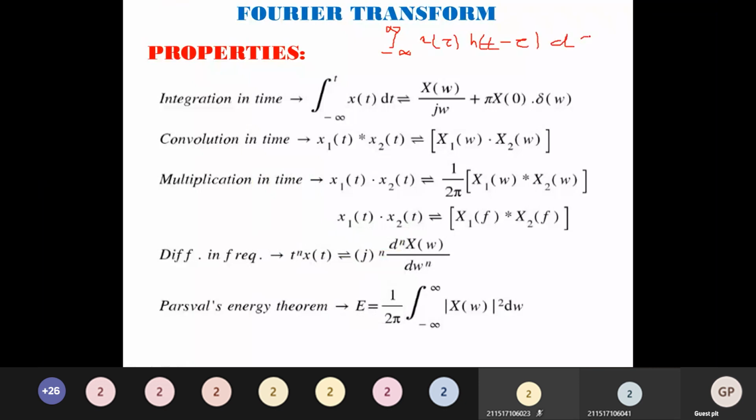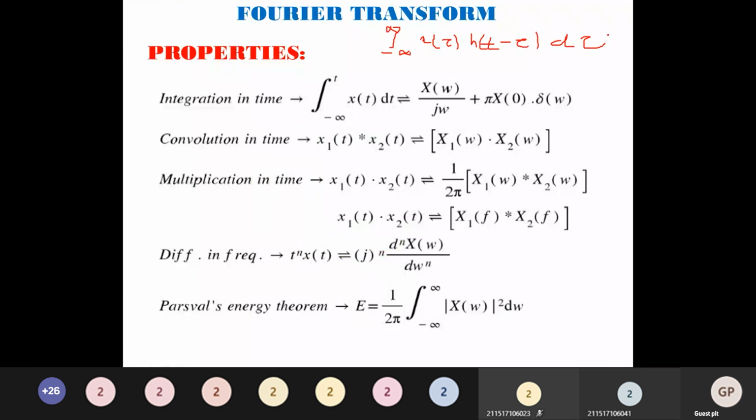This is the convolution formula, very important, remember. That is, x of t convolved with h of t.